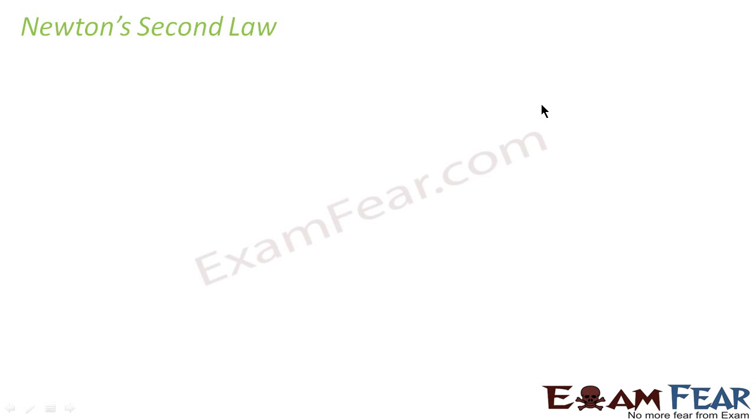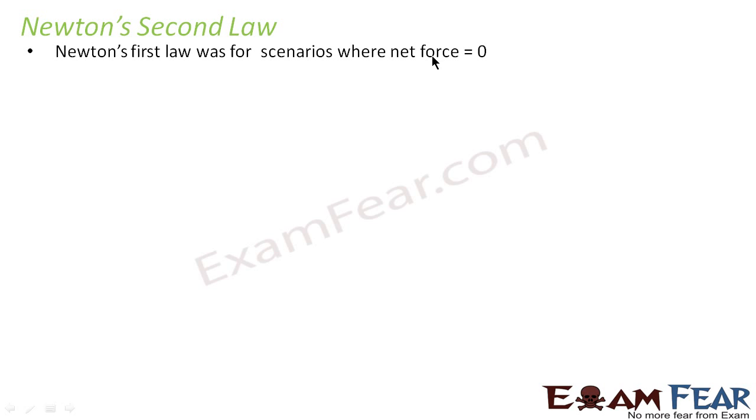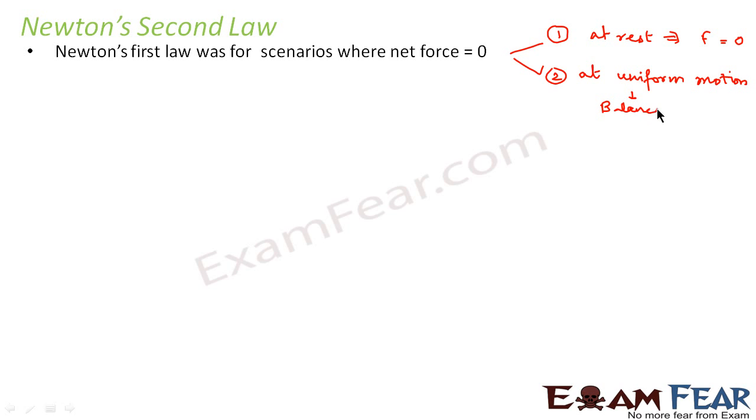Now that we have heard the story of Newton's first law, let us start with Newton's second law. What did we see? We saw that Newton's first law was true for scenarios where net force is equal to 0. Because Newton's first law was for two scenarios. One, the body is at rest. So body at rest means the net force on the body is equal to 0. The second was, it talked about the body at uniform motion. Uniform motion means it is under the action of balanced forces. That is equal and opposite forces.